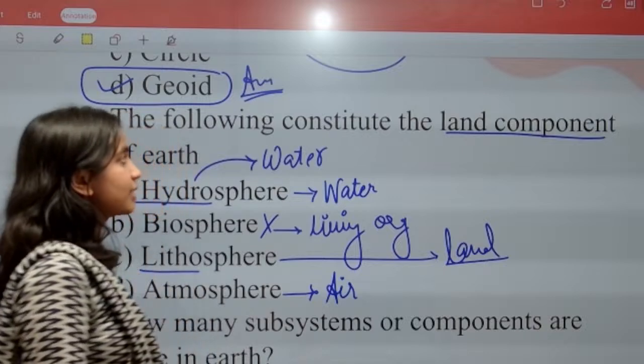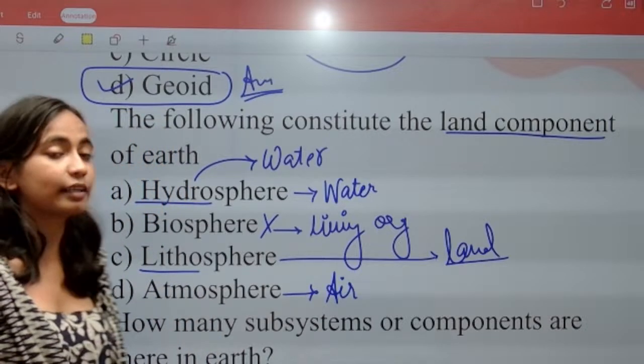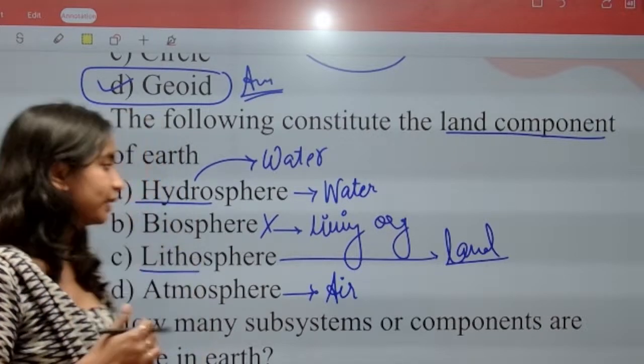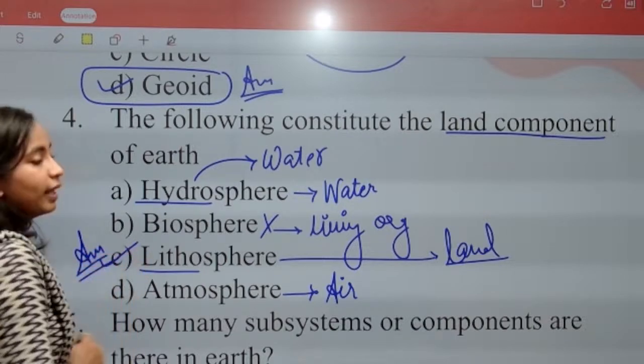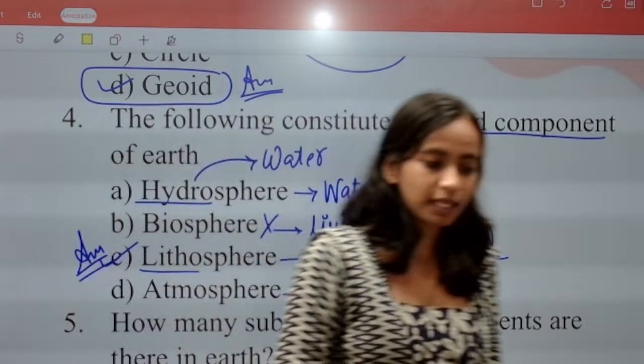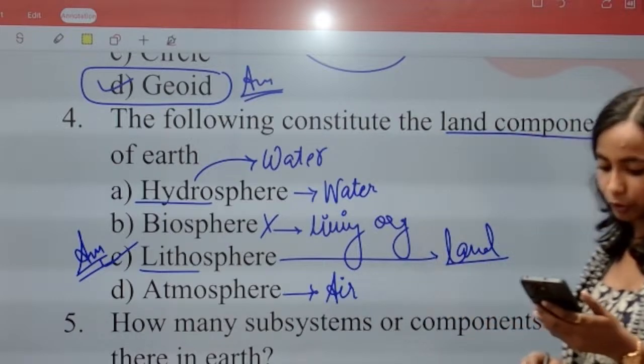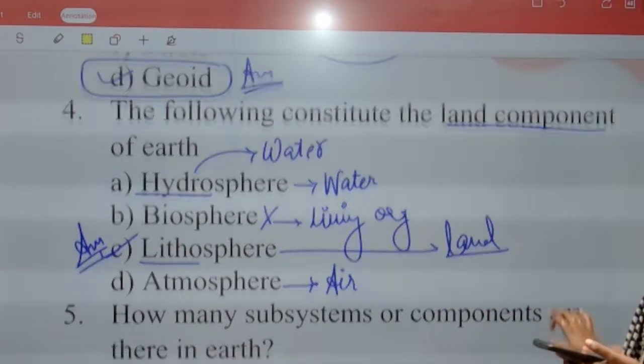So the question is asking for the component of Earth that constitutes the land part. The land part, what will it be here? Lithosphere. Lithosphere is the component of Earth that constitutes the land part. So the right answer for the question is option C, lithosphere.